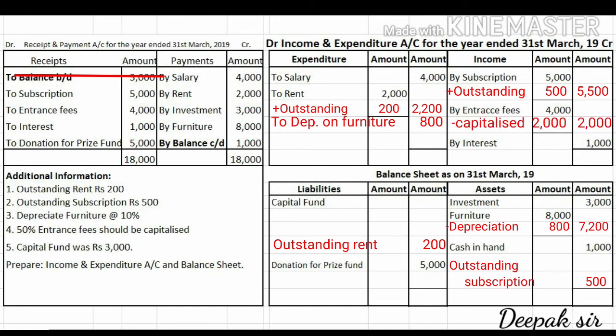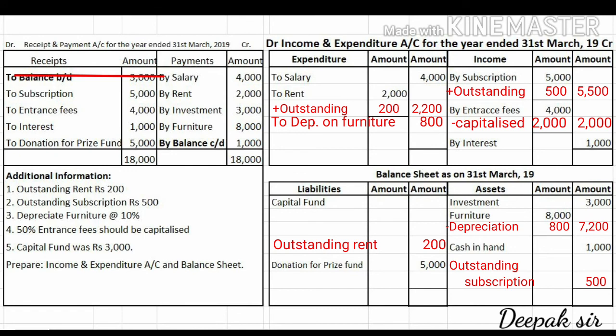We have to calculate 50% of 4,000. So 50% is half amount, that will come to 2,000. So 2,000 we have to deduct. So in the outer column it will come to 2,000. And since we have to capitalize this amount, this 2,000 will come on the liability side.